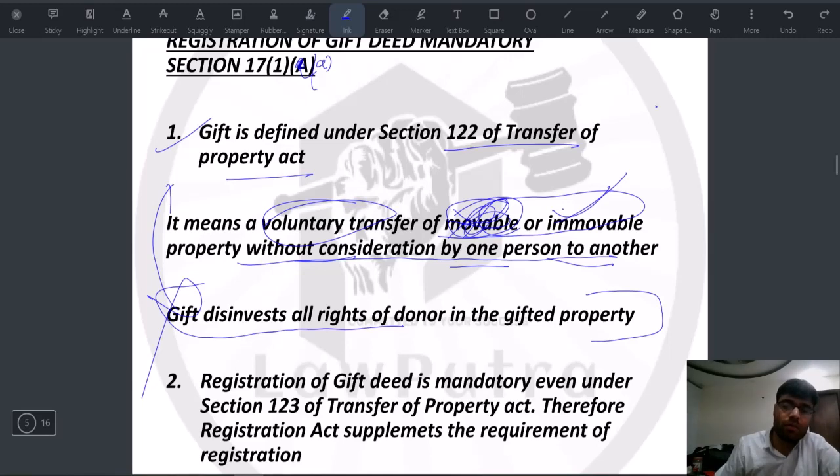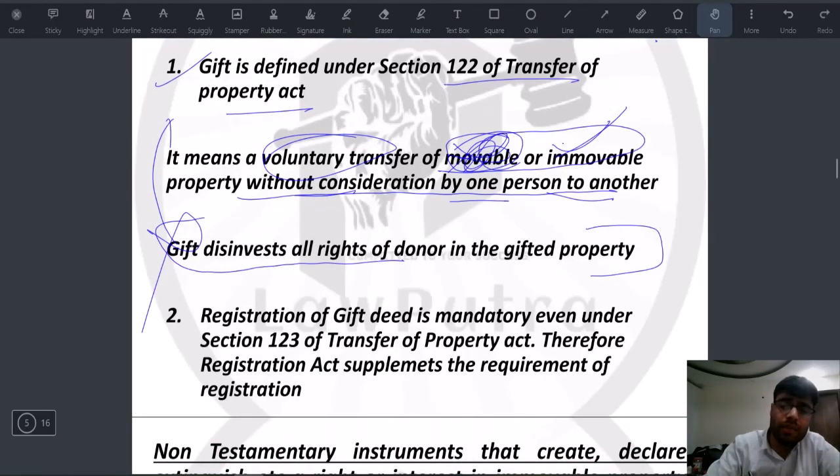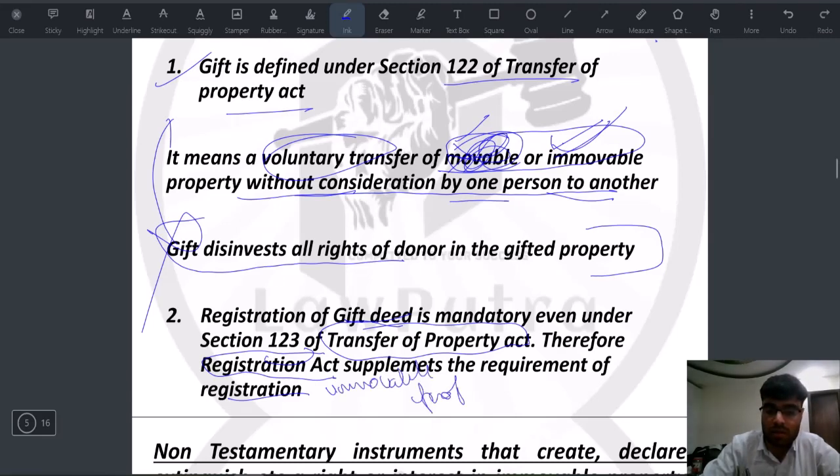All right. So as I said earlier, the requirement of registration of gift deed is necessary under the Transfer of Property Act as well. So the Registration Act only supplements the requirement of registration. But there's one difference: under TPA, the gift which is to be registered deals with both movable and immovable property, but under the Registration Act it is only for immovable properties. So keep this thing in mind.